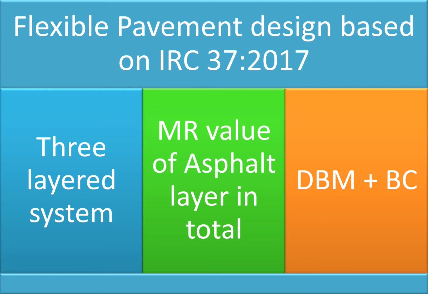Then you have the subbase, which is a combination of WMM and GSB. The MR value is given for that particular layer, and then you have the top layer, which is the asphaltic layer, and a designated value is given for the asphaltic layer. Now, depending upon the MR value of the asphalt layer, the thickness of the crust changes, and the MR value is given for the complete asphalt layer.